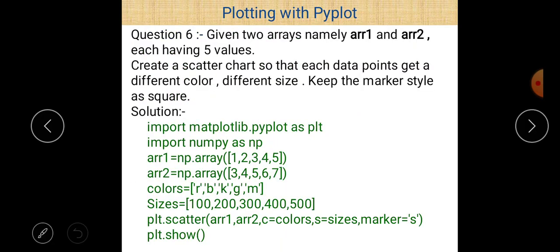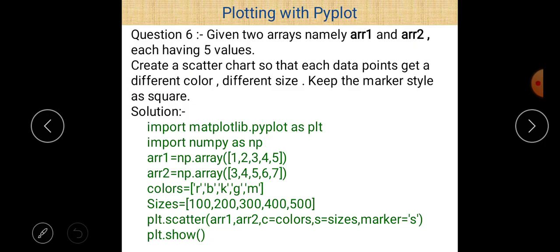Next question is question number 6. Given two arrays, namely array 1 and array 2, each having 5 values, create a scatter chart so that each data point gets a different color, different size, and keep the marker style as square.